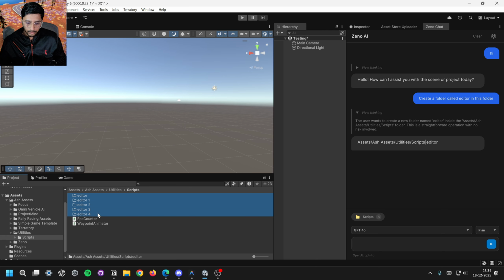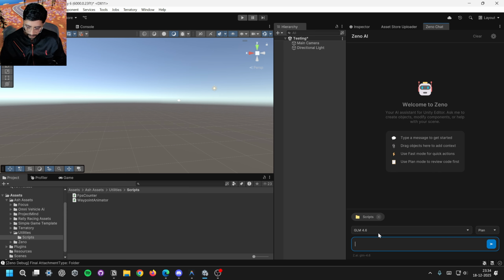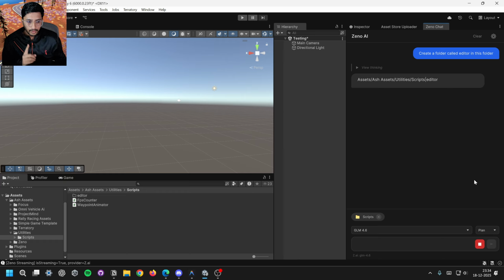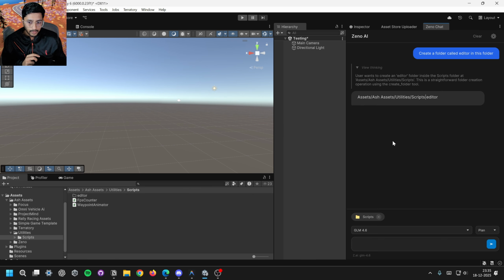Okay, let's try to use some other model as well. Maybe the model is not doing a good job. Okay, it created the folder. Is it going to create more folders? Doesn't look like it. But the response is not good. It should not give a response like this. That I have to fix. But anyway, it also depends on the model. If the model is good at agentic workflow, then it might do a good job.